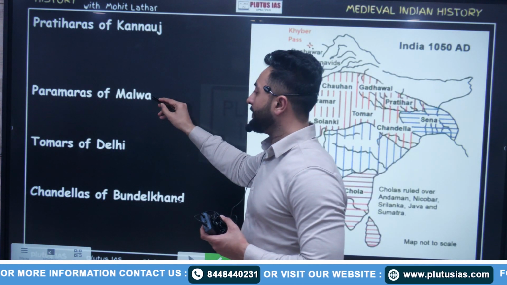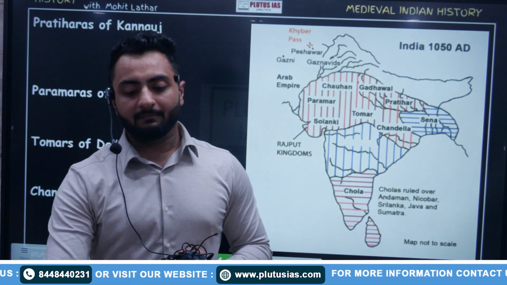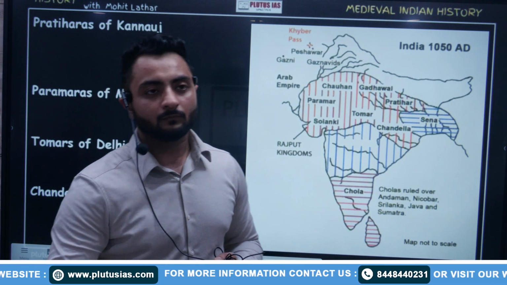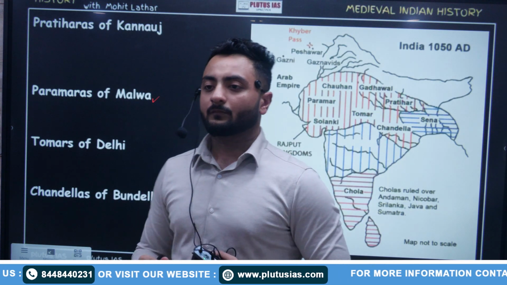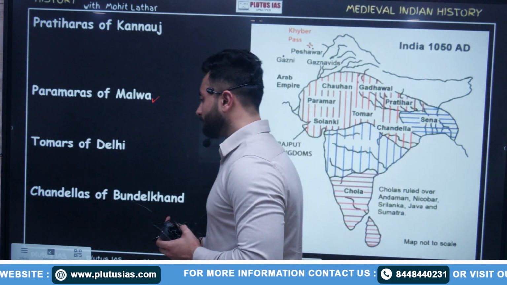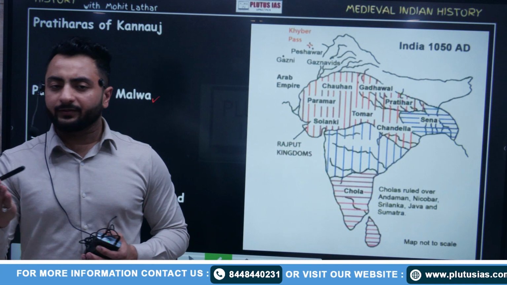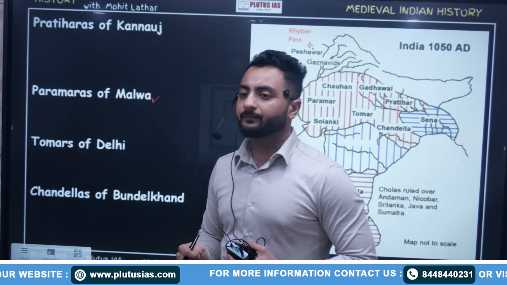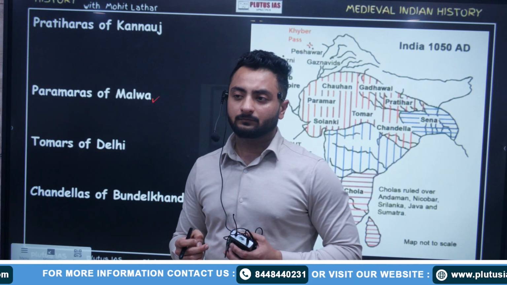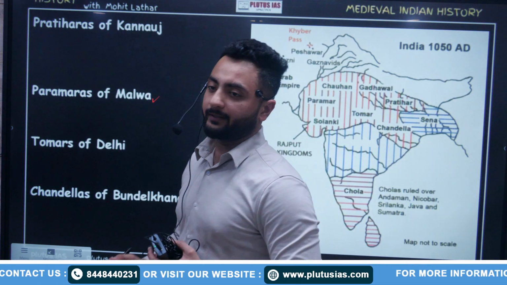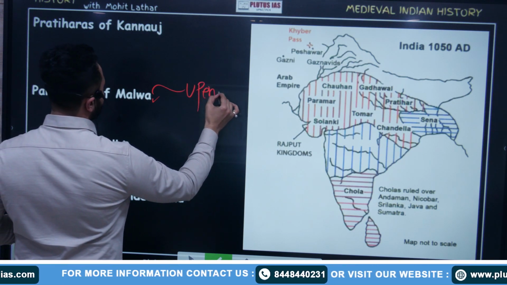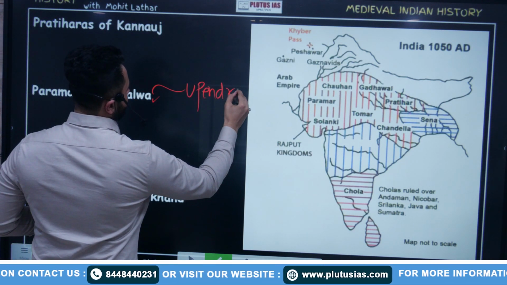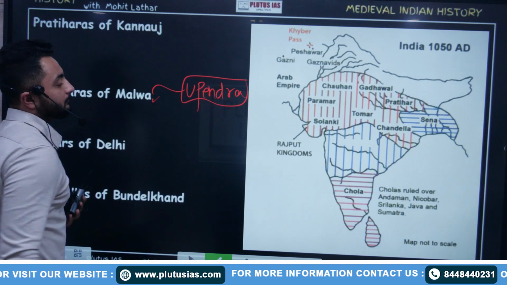Then write Paramaras of Malwa. Who were the core rulers or the key rulers? Have you heard about them? Paramaras of Malwa. Who founded it? Upendra founded it. Paramaras of Malwa, the founder of the Malwa dynasty of the region, was Upendra.